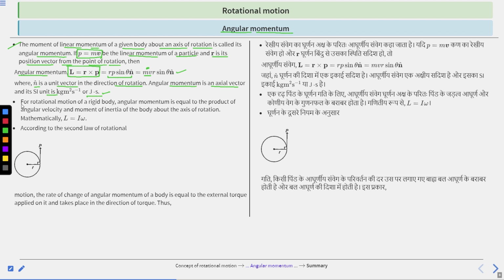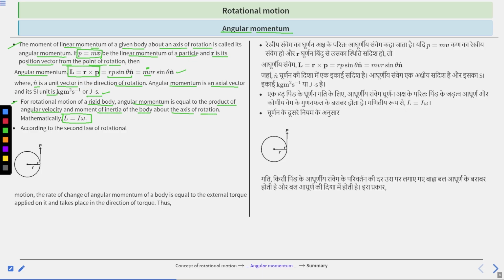Clear? For rotational motion of a rigid body, angular momentum is equal to the product of angular velocity and moment of inertia of the body about the axis of rotation, mathematically L equals I omega.